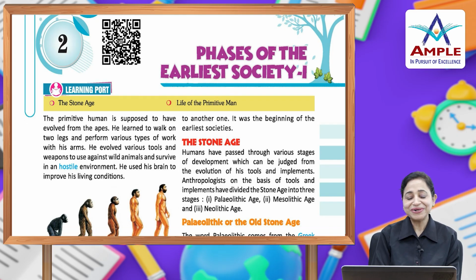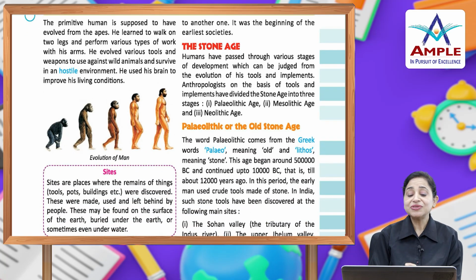Let's start the chapter. The primitive human is supposed to have evolved from the apes, and he learned to walk on two legs and performed various types of work with his arms. He evolved various tools and weapons to use against wild animals and survive in a hostile environment. He used his brain to improve his living conditions. Can you see the evolution of man in this picture?